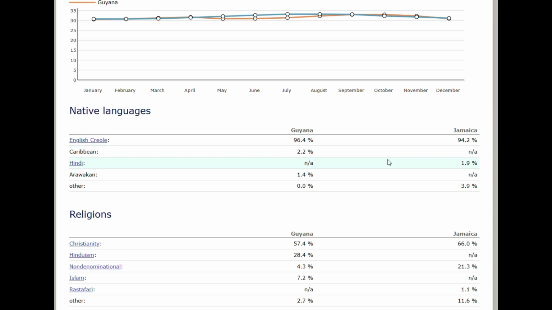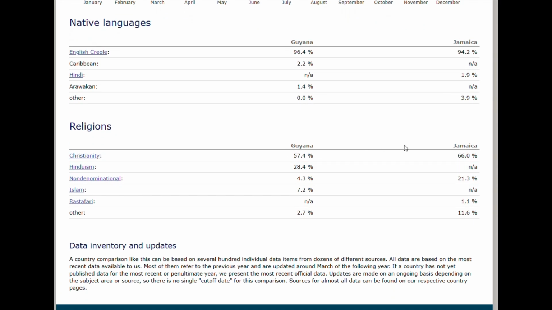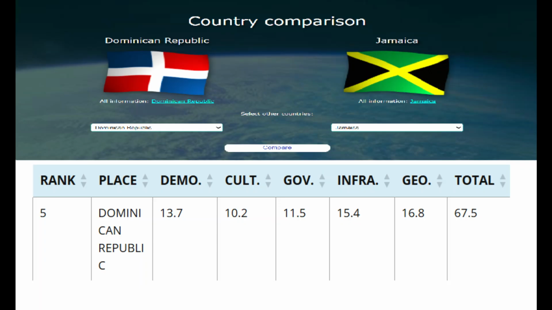The native languages both have an English Creole. I'm shocked Hindi isn't apparent here for Guyana. And then the religion, Christianity, Hinduism's higher here. Something tells me I forgot to do this for the others. I might add it in.